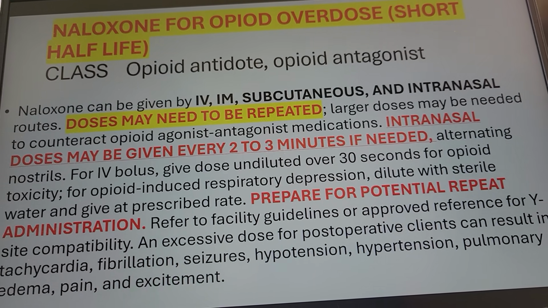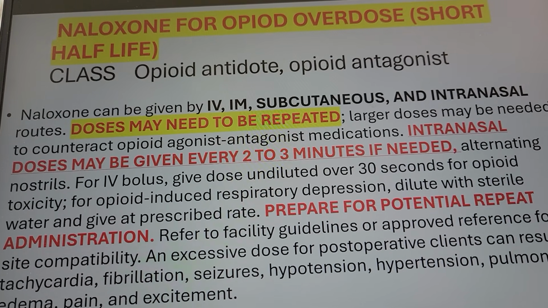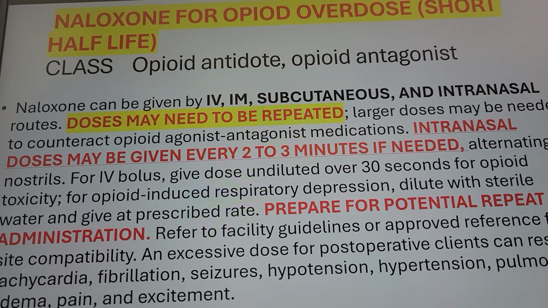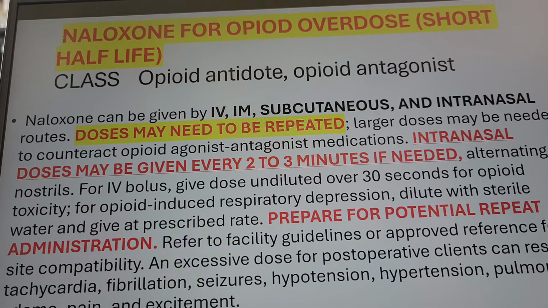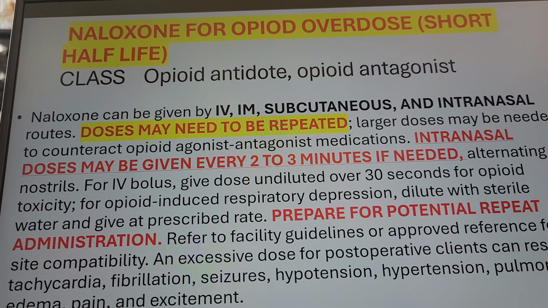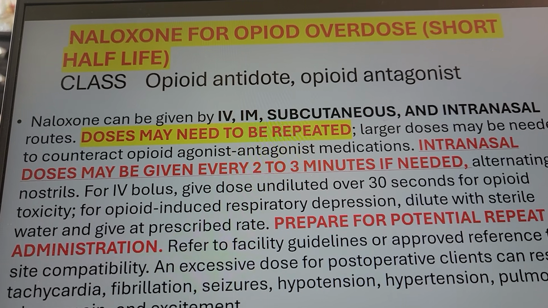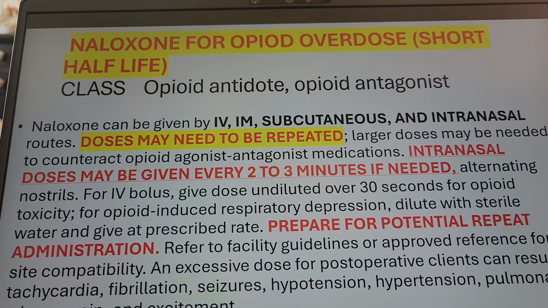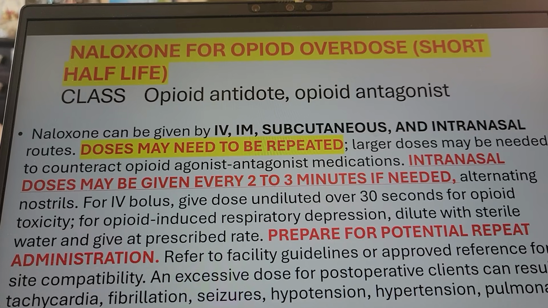And the intranasal one, if given via the nose, can be given every 2 to 3 minutes if needed, right? So it's normal. Sometimes we have to give naloxone again because of the short half-life. And as an alternative to the nose, for IV bolus, usually you give the dose undiluted over 30 seconds with opioid toxicity, right? If they have opioid toxicity, IV for the RN here, IV bolus undiluted over 30 seconds.